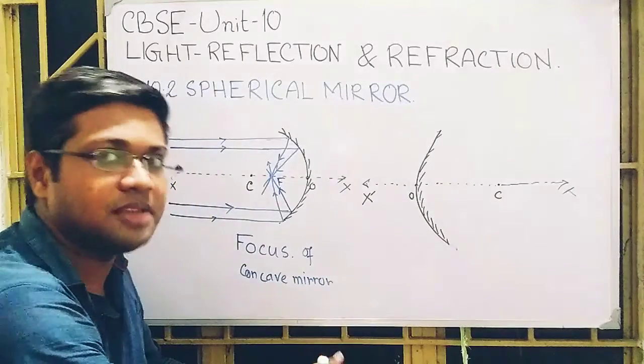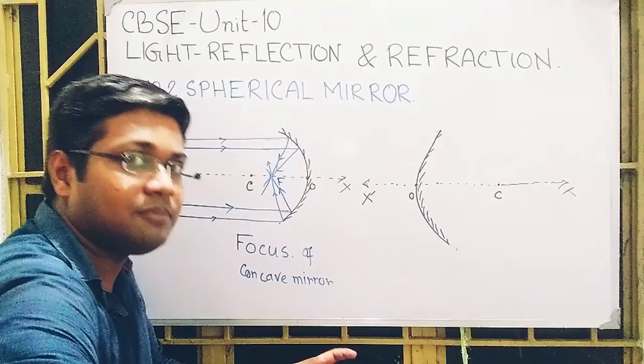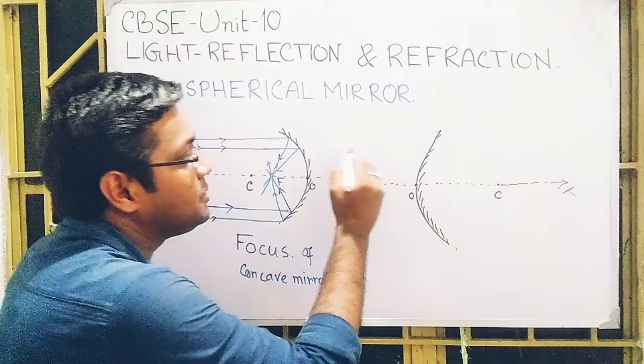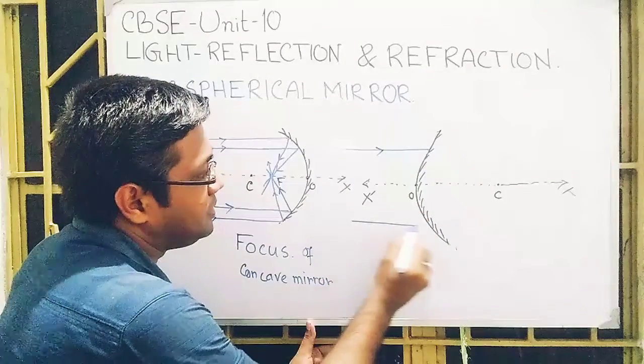Now, just like previously, if I make a parallel beam of rays fall on this mirror,